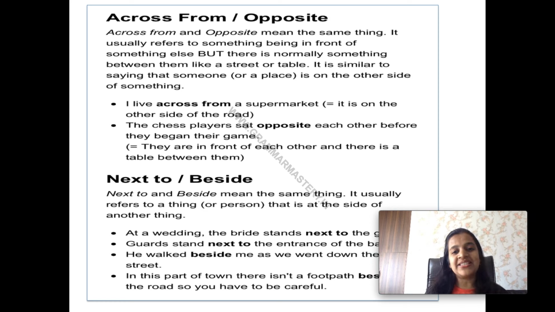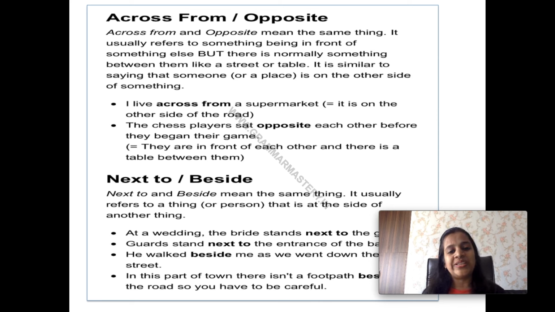The chess players sat opposite each other before they began their game. They are sitting on both sides. They are sitting on each side of the table. They are sitting opposite to each other. वो एक दूसरे को फेस कर रहे हैं and there is something between them, that is the table. But when we talk about something crossing from one side to the other side in an enclosed area, then we use through, like the train was passing through the tunnel.